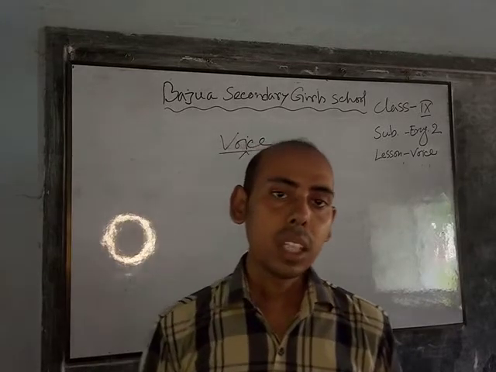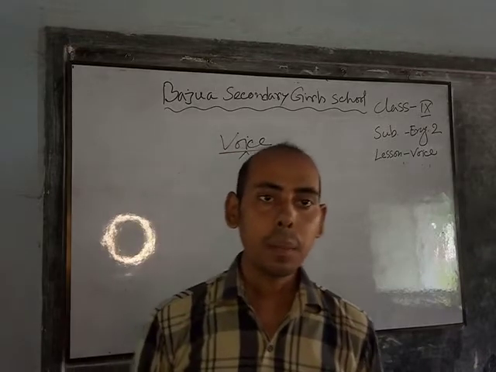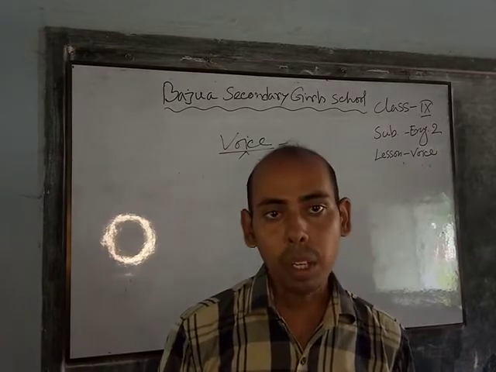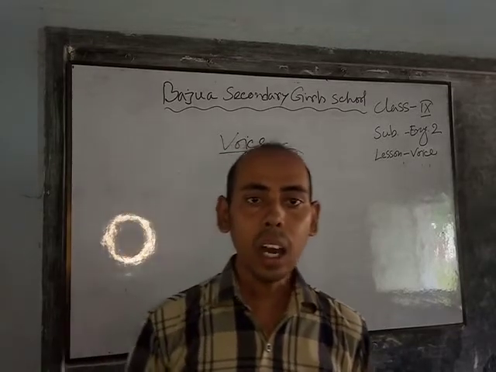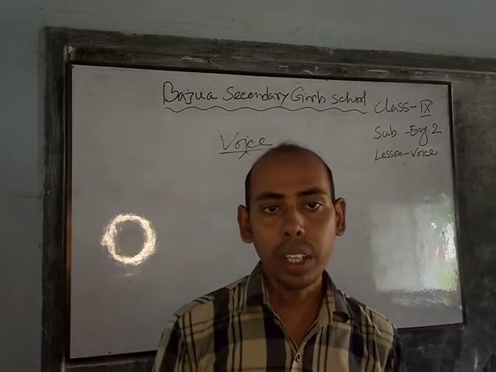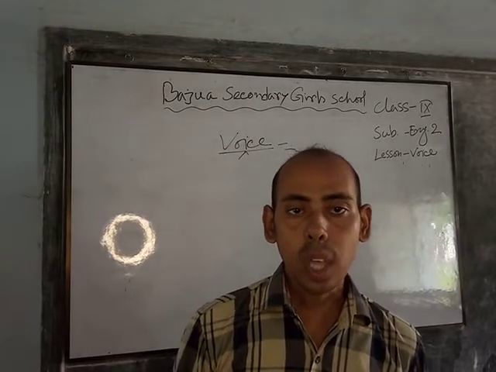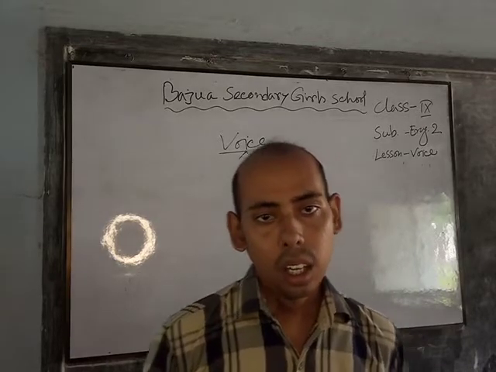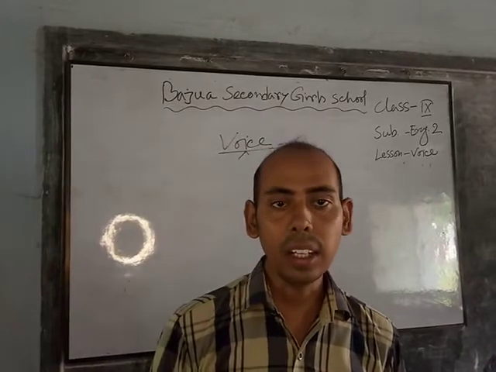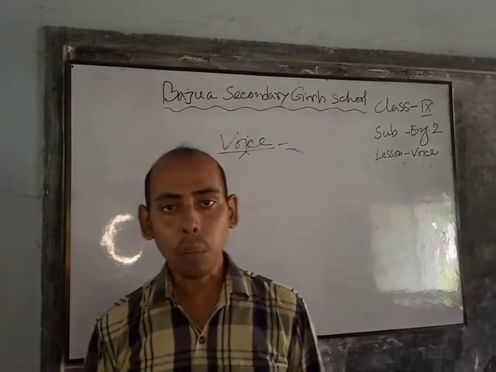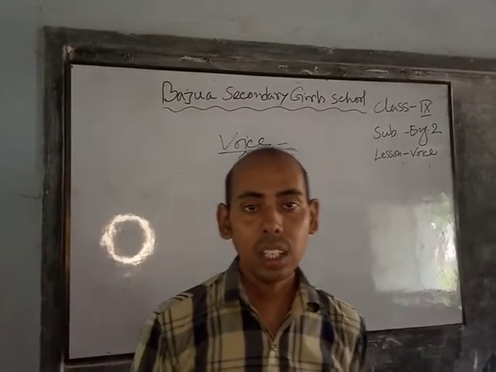And the main verb will always be in past participle form in passive voice, and the subject will be used as the object of the passive voice, and the objective form of the pronoun that I have written earlier, you must follow it.